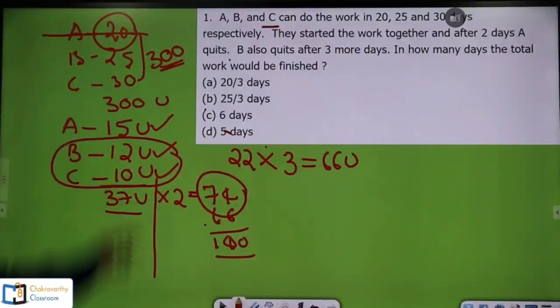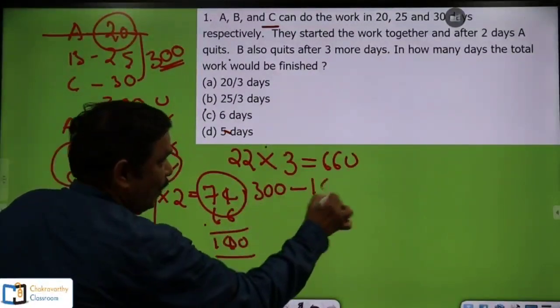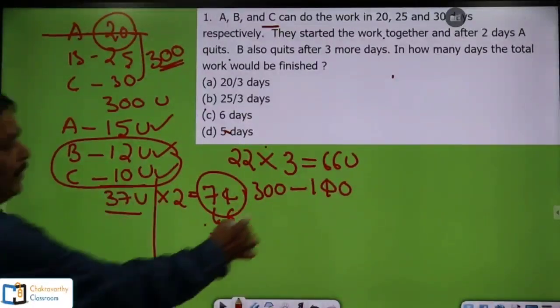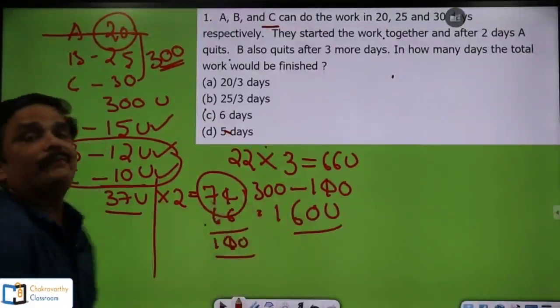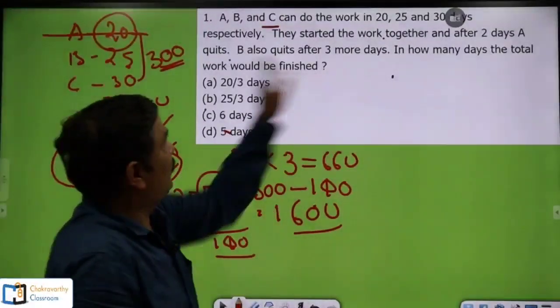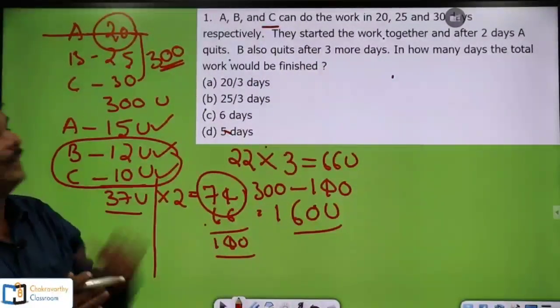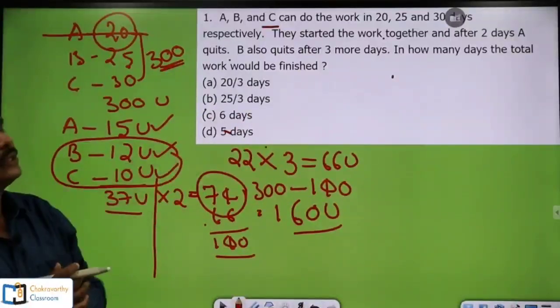Out of how many units? 300 units. Now how much work is left? 300 minus 140, that is 160 units of work left. Now how have they given it here? B quits after 3 more days. Then in how many days will the total work be finished?